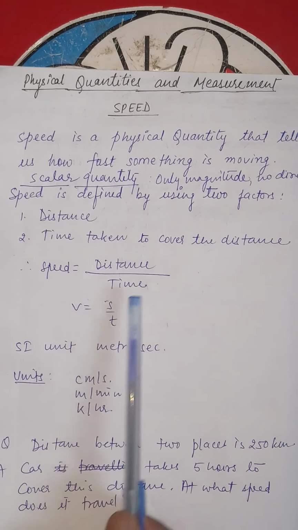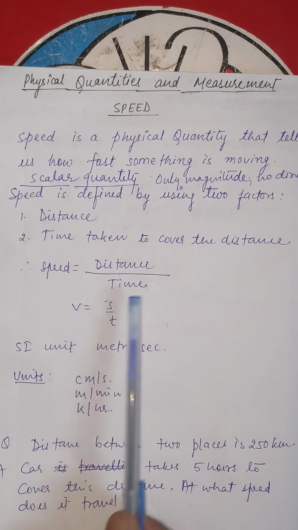Some multiple units are also used for speed: centimeter per second, meter per minute, kilometer per hour. Suppose an object is moving faster than the other ones and has more speed, then we will use kilometer per hour or miles per hour. Okay, now we have one question.